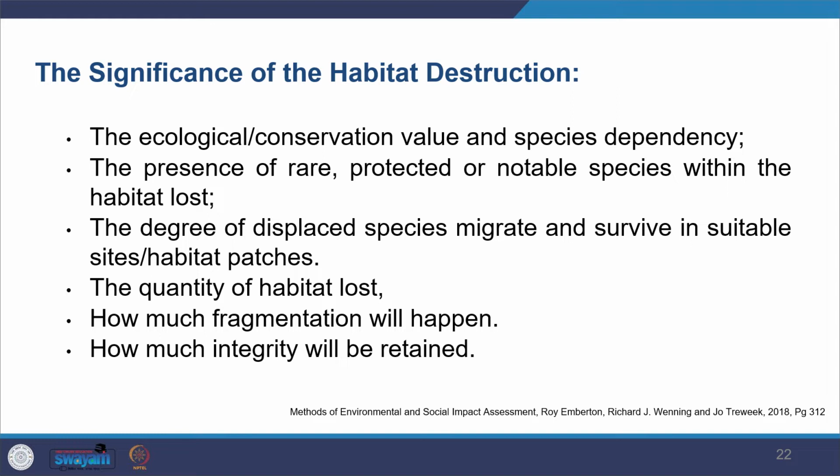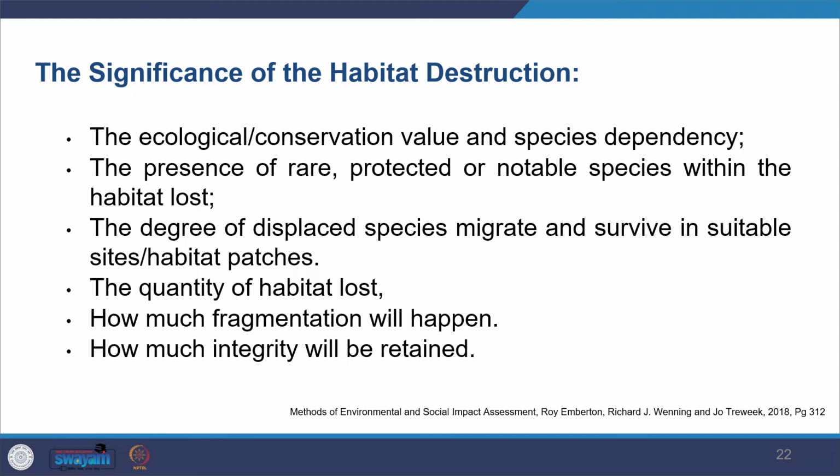Then it also depends on the degree to which the species might be displaced because of the proposed project, and their capability to migrate to another place and survive those changes. So it will also depend on their ability to travel and adapt to newer places. That all will depend on what is really available in the nearby areas, and how dense those areas are, and whether the other habitat would be receiving them or not.